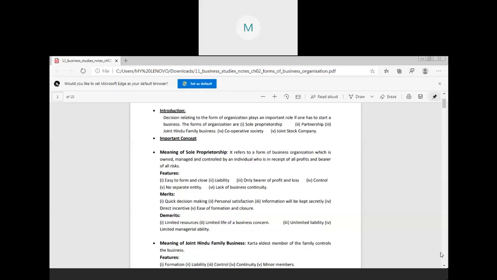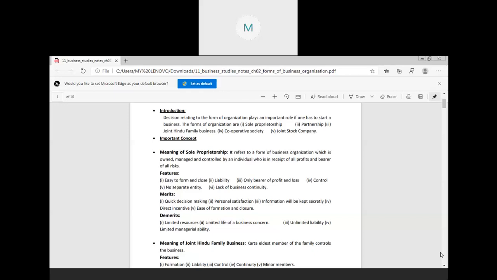Then number three is that information will be kept secret. Means as he's the only one in the business, he doesn't have to share the information. So the information can be kept secret by the individual or the sole proprietor because there is no compulsion for him to share the information with anyone outside of his business.